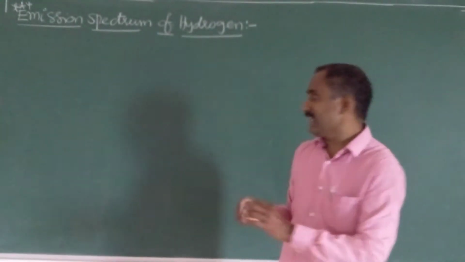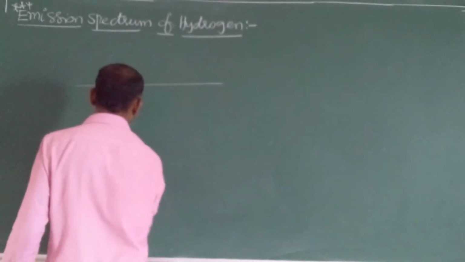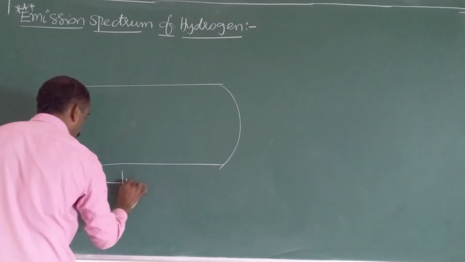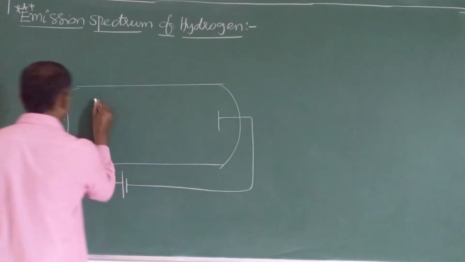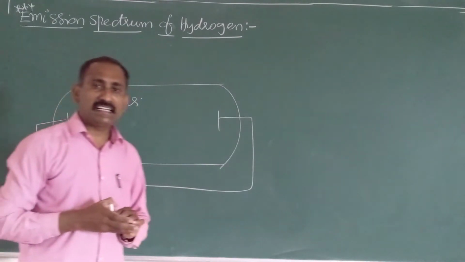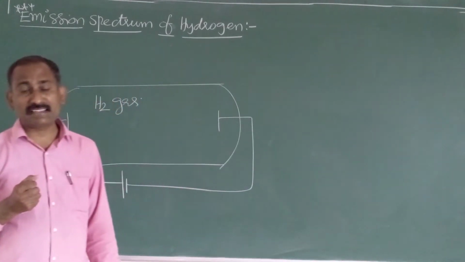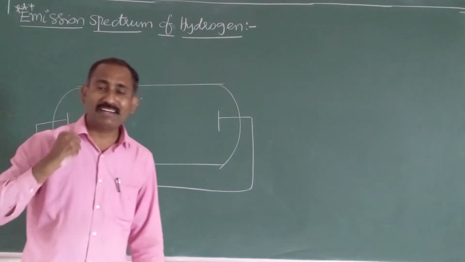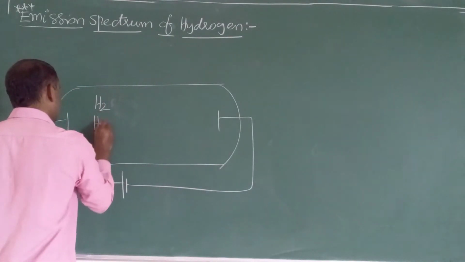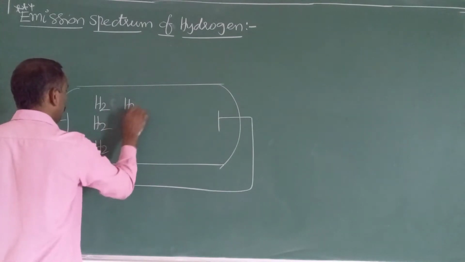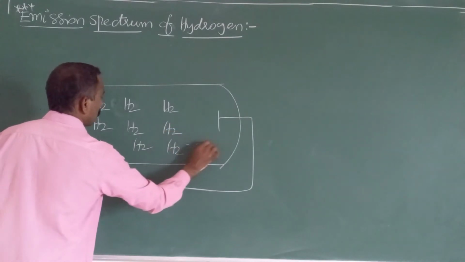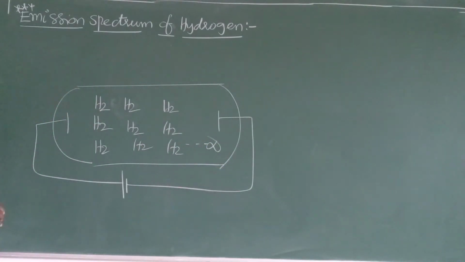First of all, hydrogen gas is taken in a discharge tube. Hydrogen gas means it contains a large number of molecules. Any gas contains a large number of molecules. Infinite numbers of molecules are present in any gas.